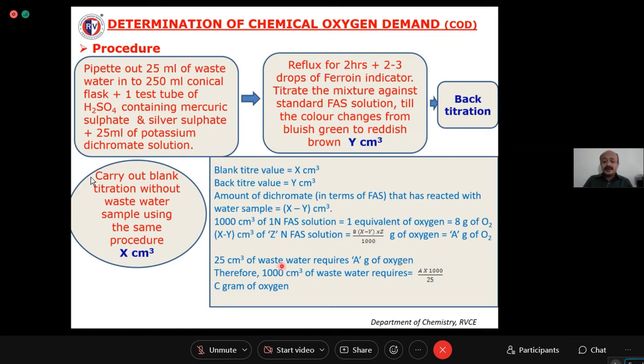Therefore, 1000 cm cube of water sample requires how much? For 25 cm cube, a gram; then for 1000, that is going to be C gram of oxygen. That is the amount of oxygen consumed in terms of grams for 1000 cm cube of water sample. So this is the calculation.